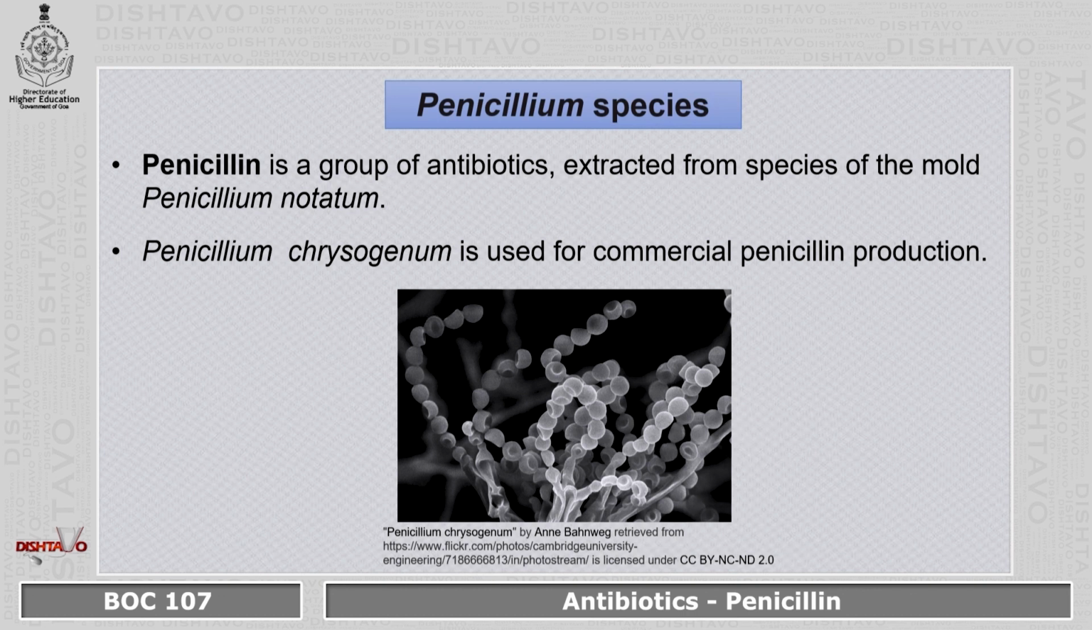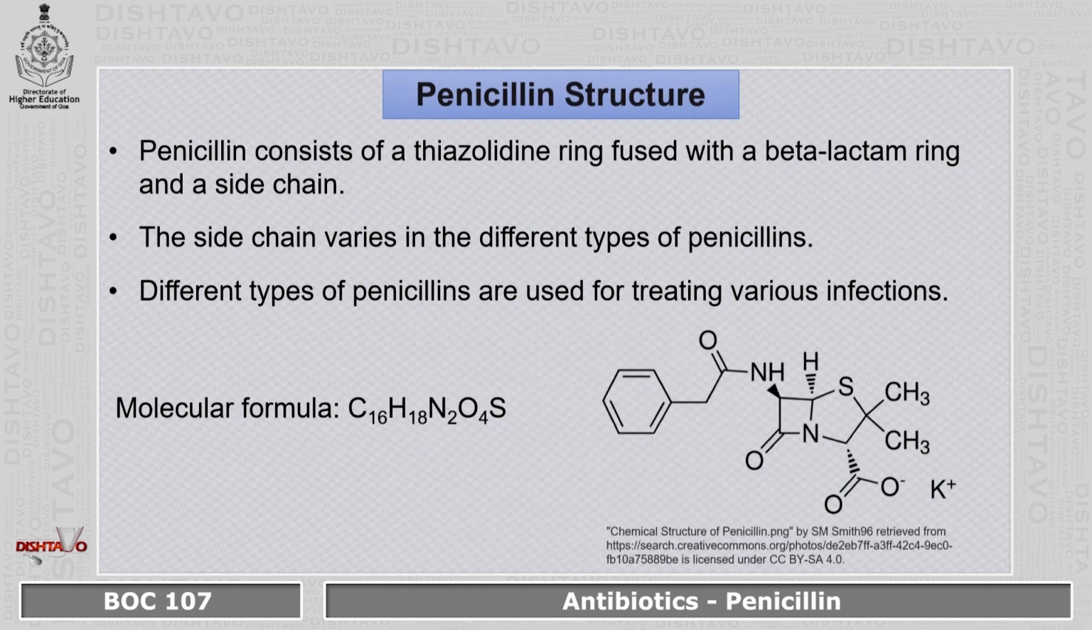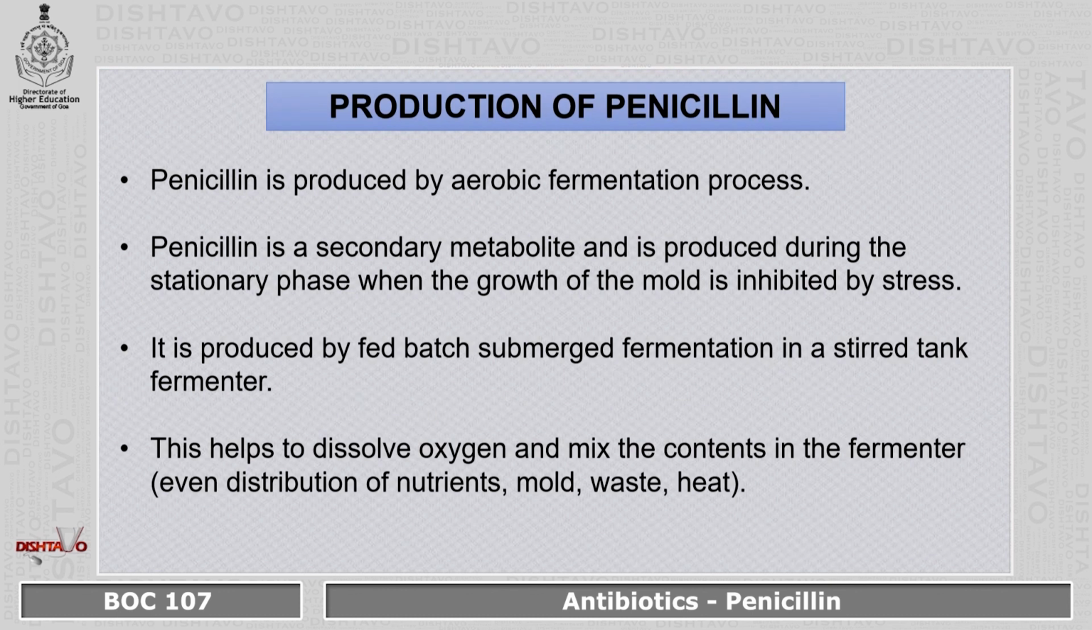Here, this is the same image. Penicillin consists of a thiazolidine ring fused with a beta-lactam ring and a side chain. The side chain varies in different types of penicillin. Different types of penicillins are used in treatment of different types of bacterial infections. Here you see the structure of penicillin along with the molecular formula.